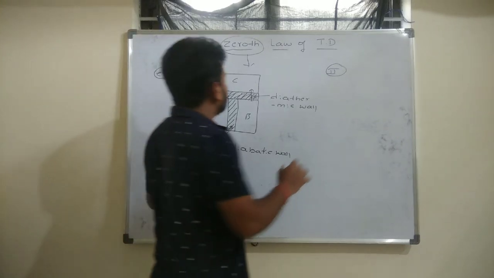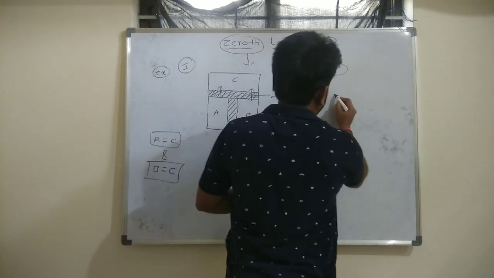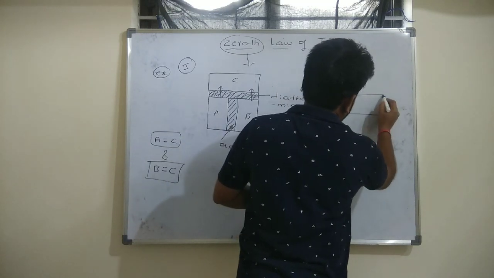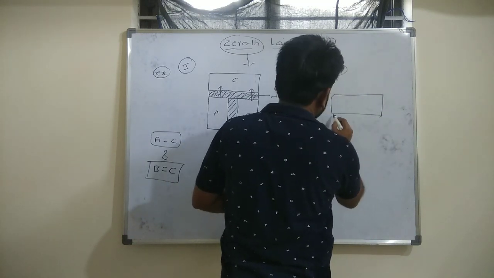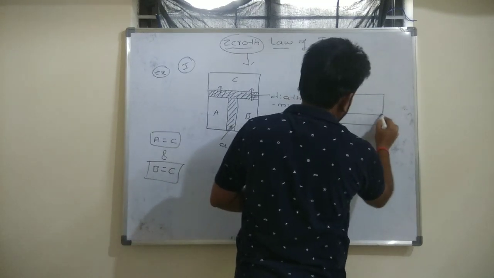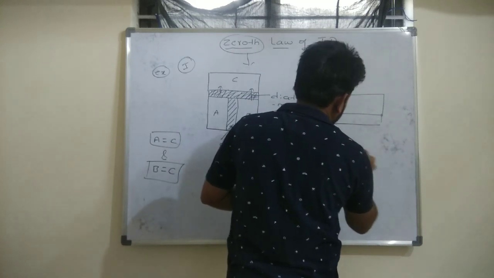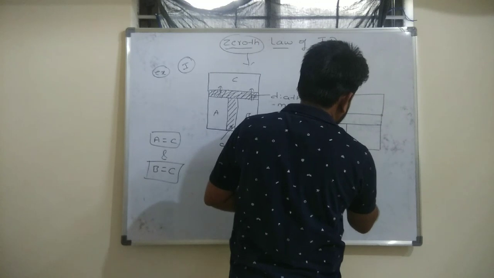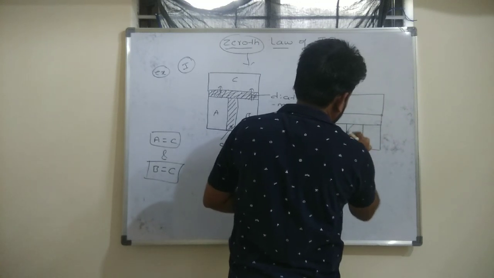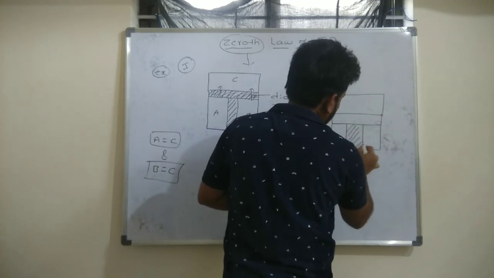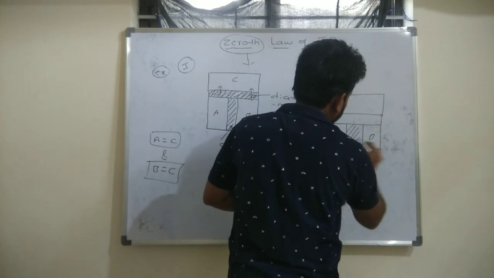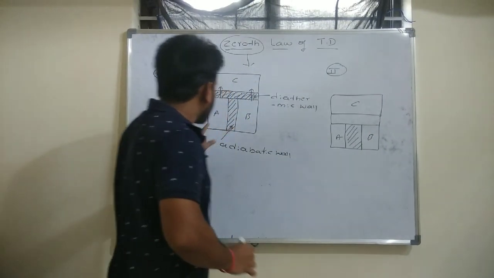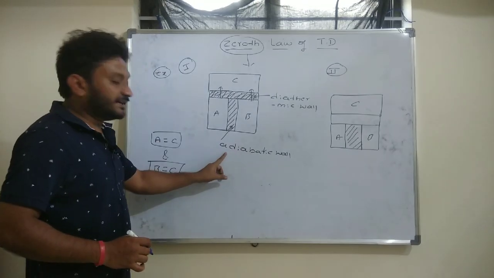In the second case, system A and system B, and this is system C. In the first case, A and B are separated by an adiabatic wall.